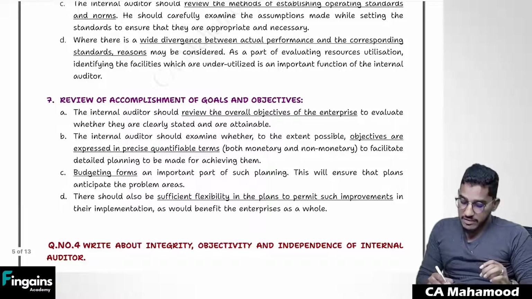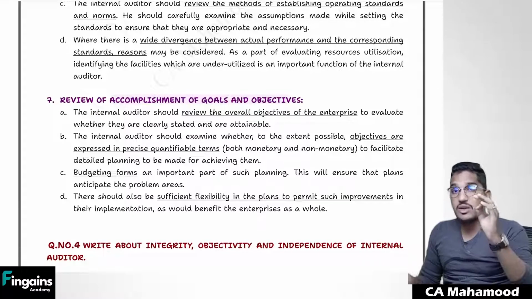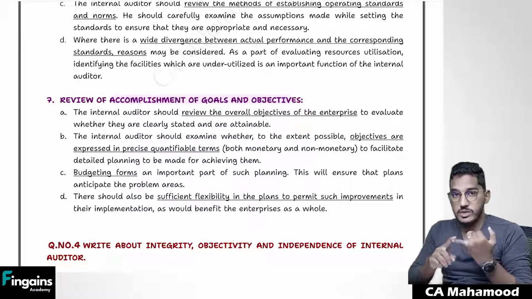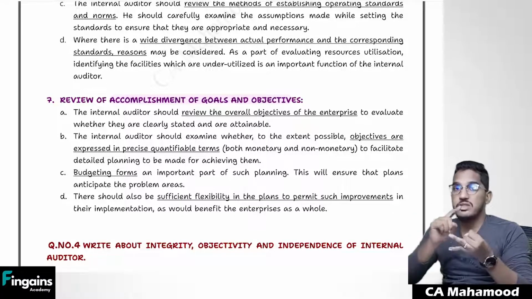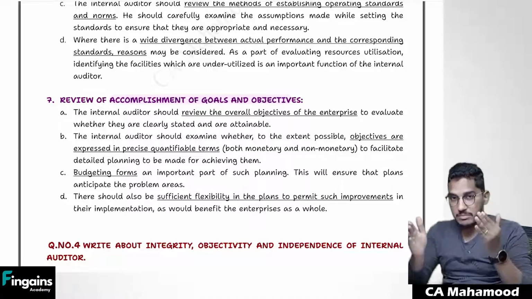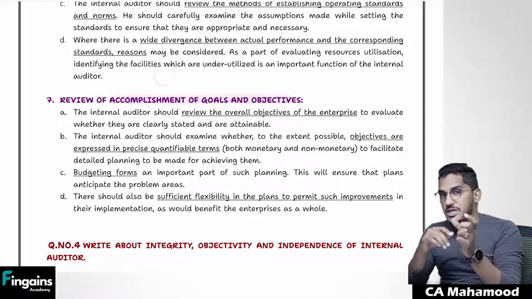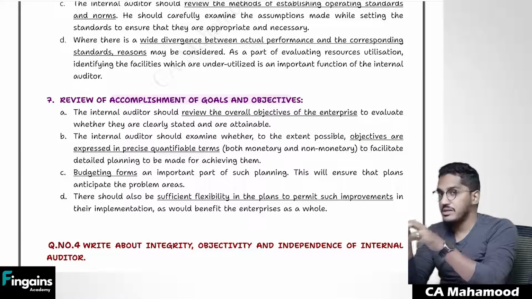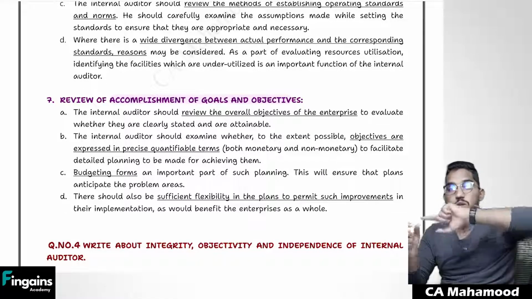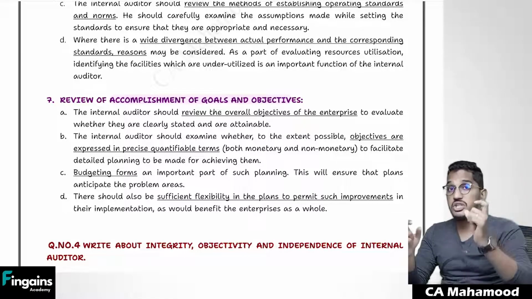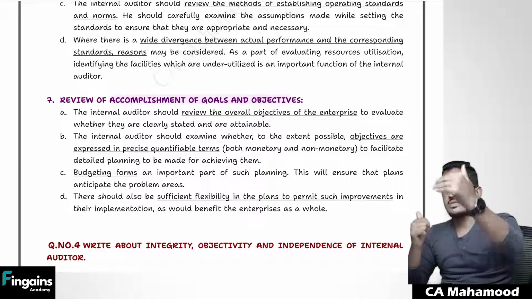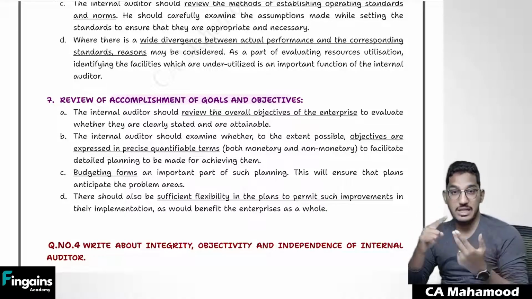And finally, even whether the organization is achieving all its goals and objectives: the management is working for achievement of objectives, employees are working for the achievement of objectives, and those charged with governance have that in mind. So when an organization is running, it should not be running for the personal benefits or personal objectives of one or two people. If there is an organization, the overall organization will have its objectives, like vision and mission statement. So whether the organization is working towards achievement of those goals and objectives or not, that also should be verified